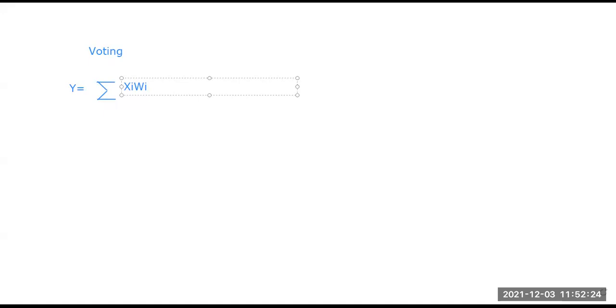In the simplest case, all the learners have equal weights, or simple voting, which corresponds to the average. In the diagram of the perceptron, we have a fixed input and an output, and a weight that can be adjusted or calculated.